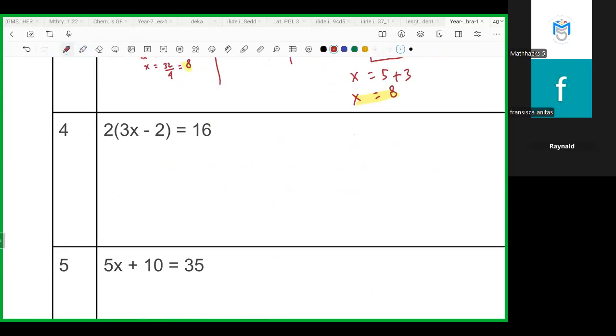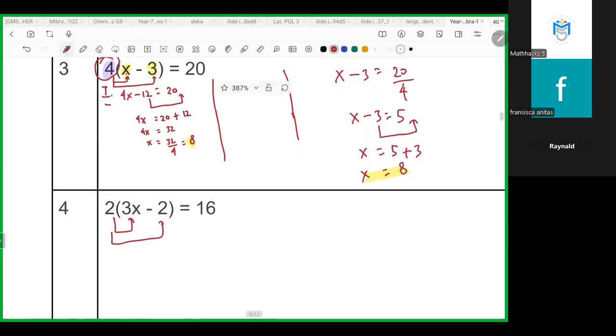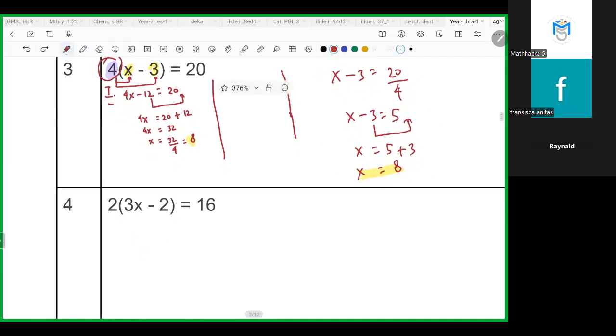What about number 4? Just use any method that you want, the first or second. Which one is easier for you? I think the second one's easier. Oh, second one, okay. I think it's also a little bit easier. But you have to find this one first.